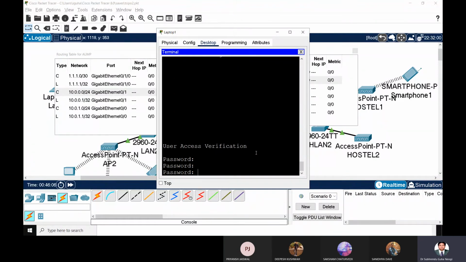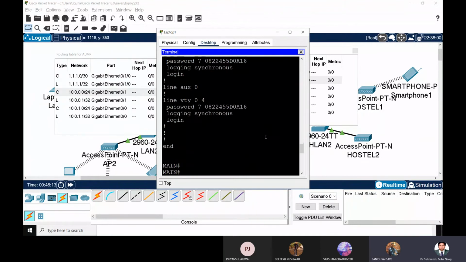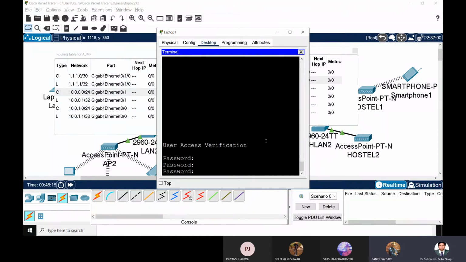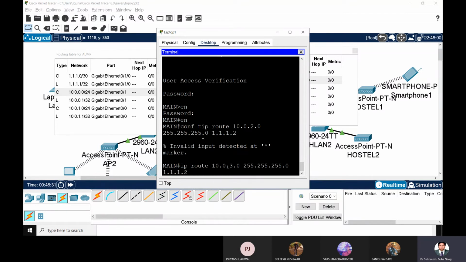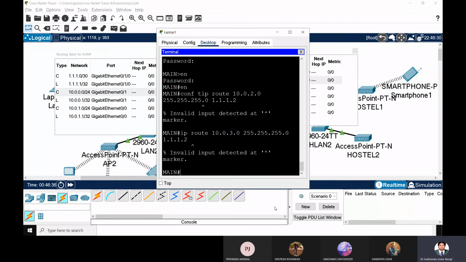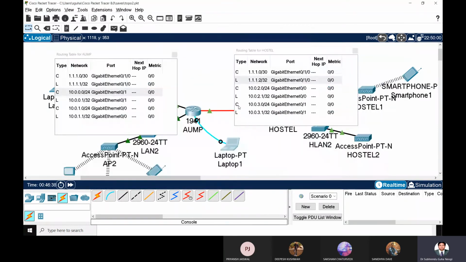I think the password was, what was the password? Password was MET. Maybe see, that was Cisco. Yeah, Cisco at the rate 2021. No, sorry, that was simple Cisco. And this was Cisco at the rate 2021. Yeah. So see, that's for security purpose. If I don't know the password, I cannot do anything. Okay. So sorry, just made a mistake.